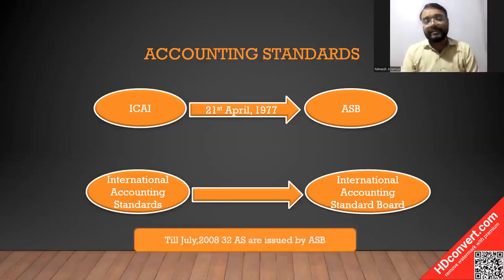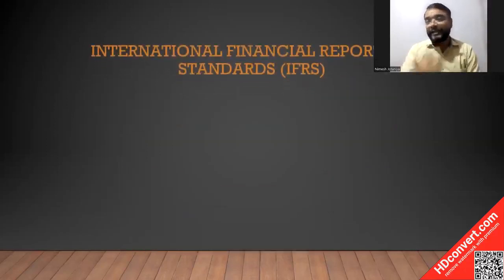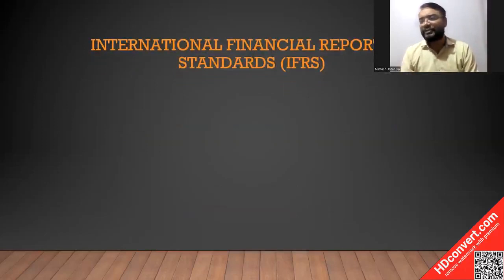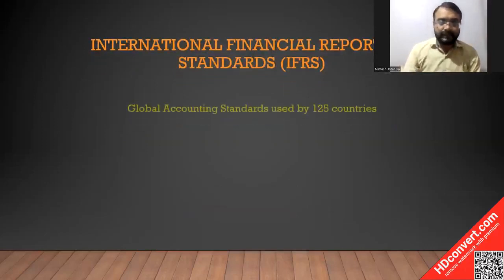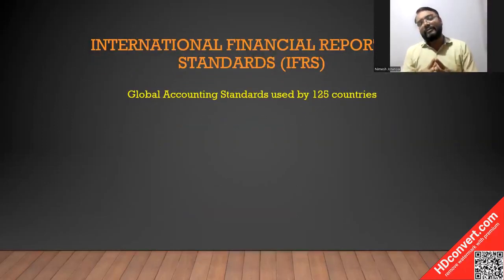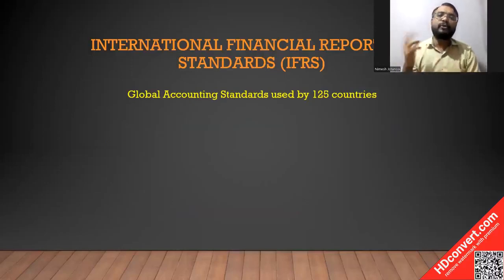Till July 2008, we have a total of 32 accounting standards which are issued by the ASB and implemented by the ICAI. Now, moving towards IFRS, International Financial Reporting Standards. It is a kind of global accounting standard which is used by 125 countries all over the world.